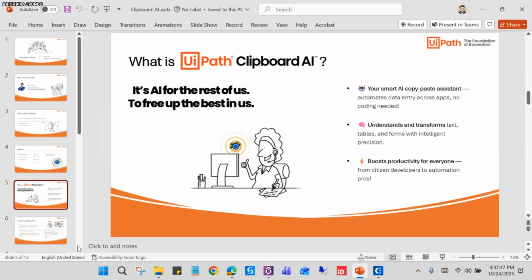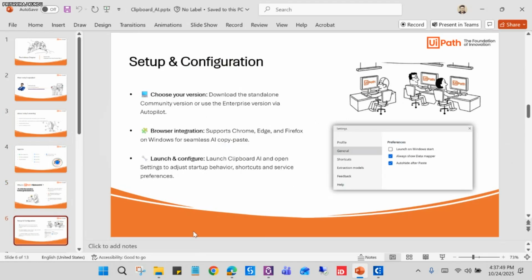Okay, with that said, coming to the next slide, I will show you how to quickly set up and configure this. It comes with both a community version and an enterprise version, so you can choose accordingly to your license. Let me show you quickly, by going to the resources here.